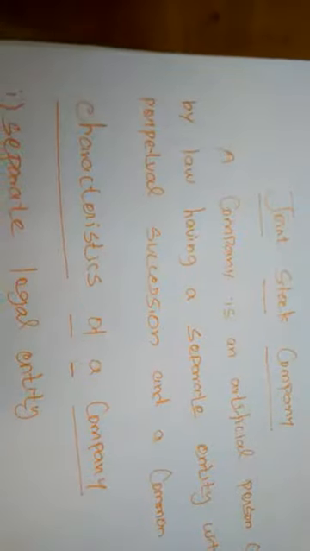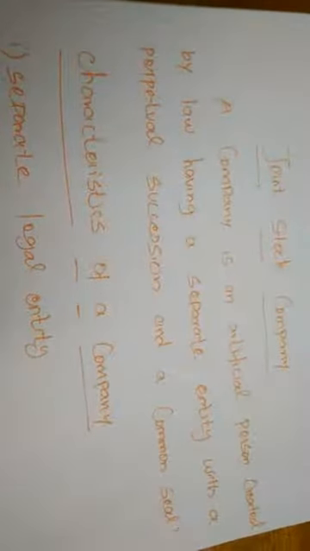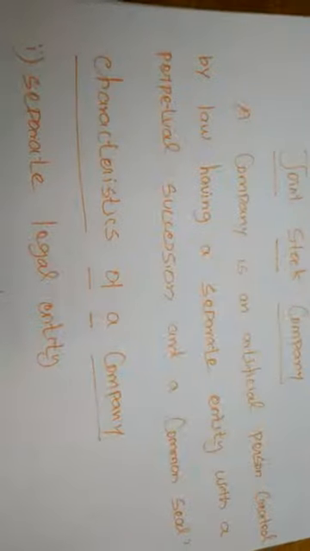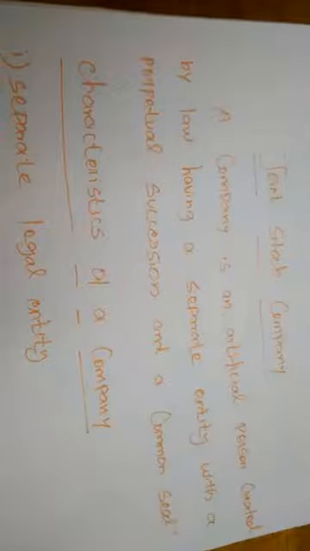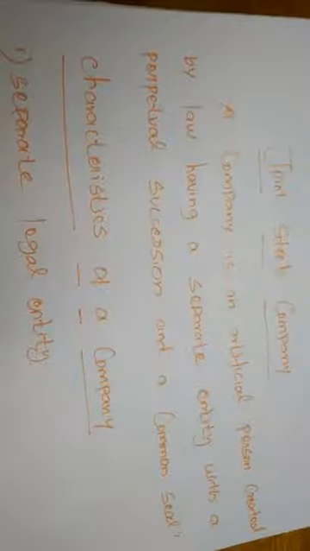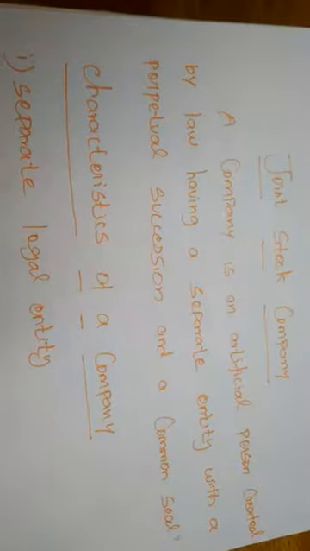A joint stock company is a distinct type of business organization evolved to overcome the limitations of sole trade and partnership concerns. We have seen many drawbacks in the sole trading business and the partnership organizations, and the joint stock company was created to overcome them.